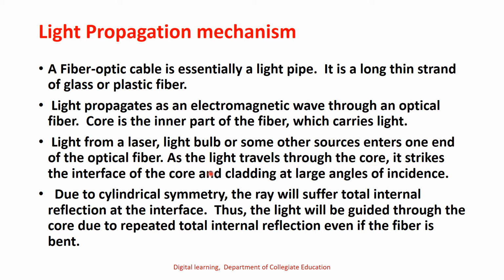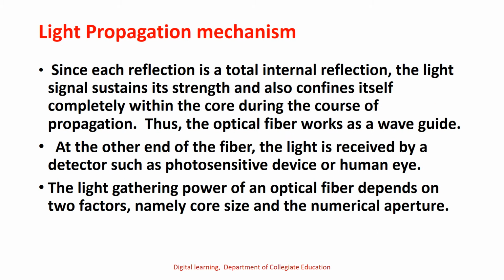As the light travels through the core, it strikes the core-cladding interface at large angles of incidence. Due to cylindrical symmetry, the ray will suffer total internal reflection at the interface. Thus, the light will be guided through the core due to repeated total internal reflection even if the fiber is bent. Since each reflection is a total internal reflection, the light signal sustains its strength and also confines itself within the core during the course of propagation. Thus, the optical fiber works as a waveguide.